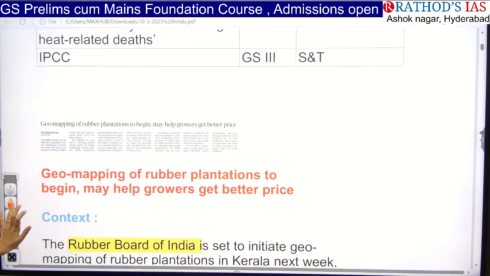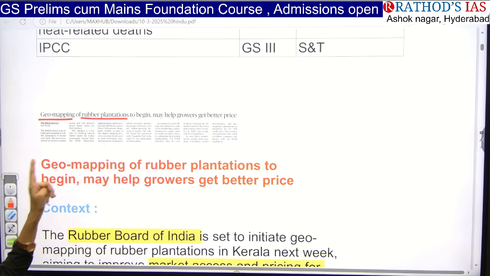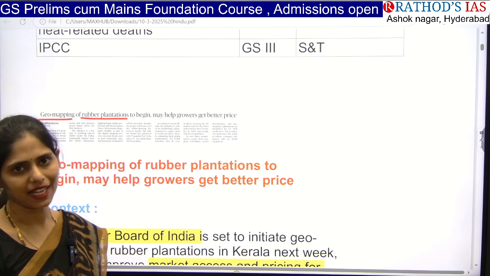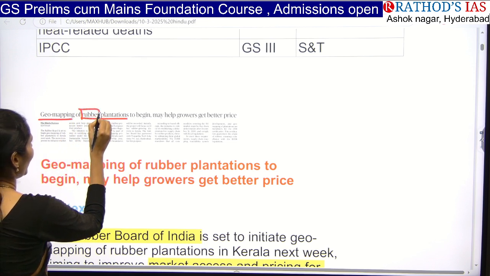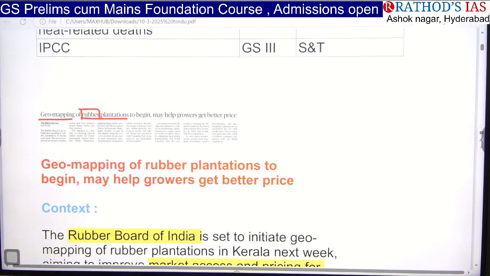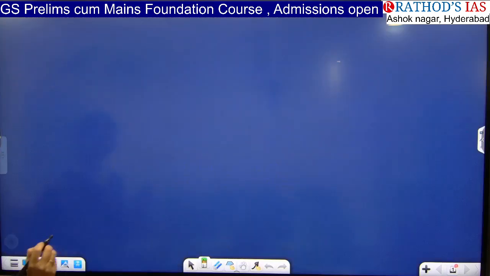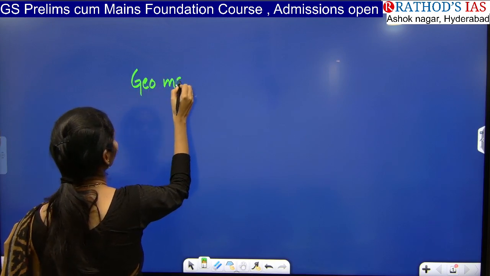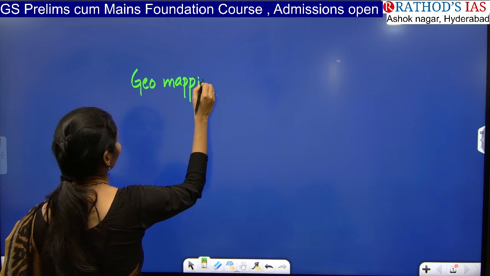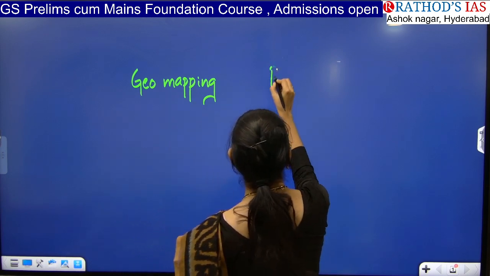Okay, see the title, Geo-mapping of rubber plantation to begin may help growers better price. So what are the things that you have to see? So in your geography you might have heard about this rubber and rubber plantations, and next the keyword here is geo-mapping. So I will write the keywords here. So first one is geo-mapping, and second keyword that you have to focus is rubber plantations.